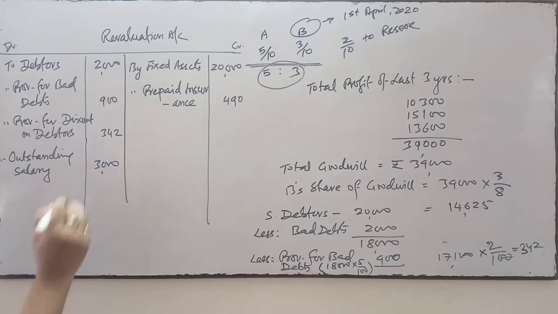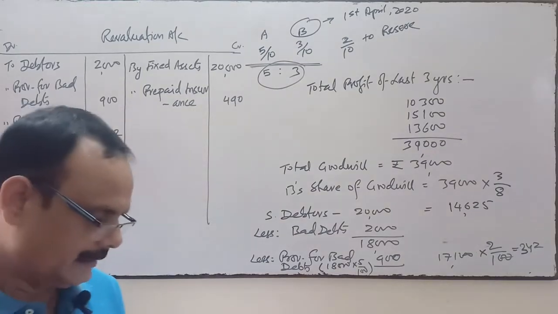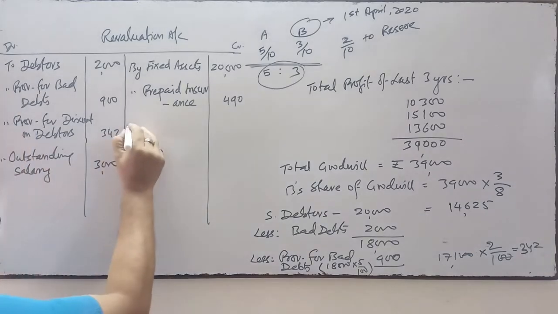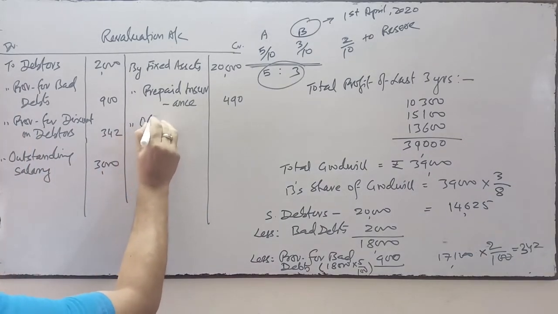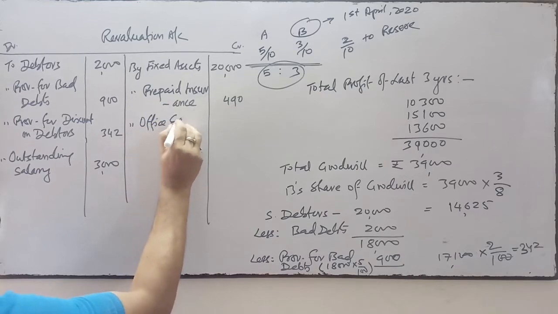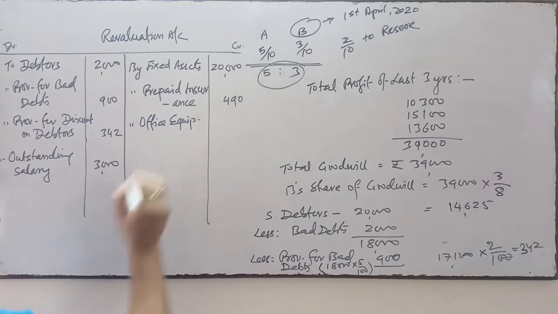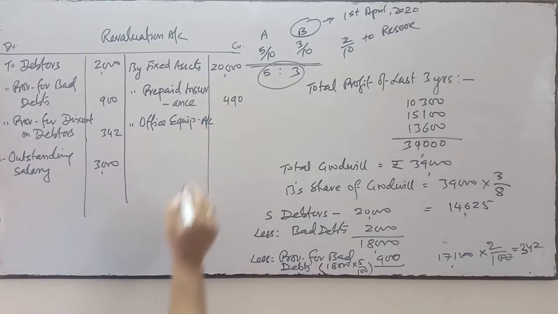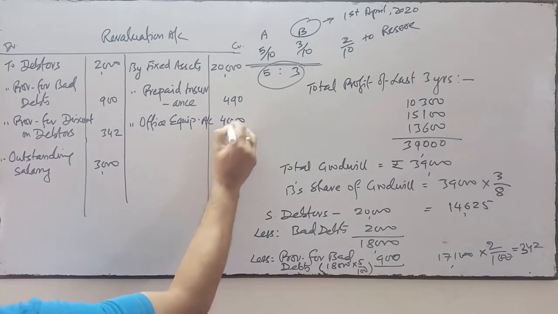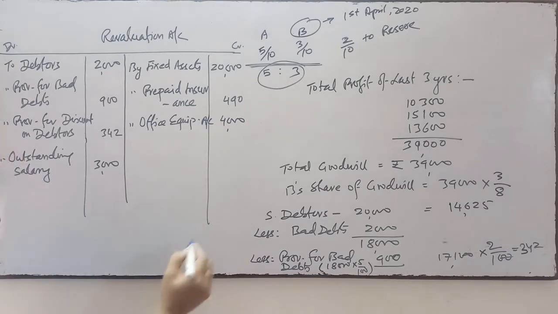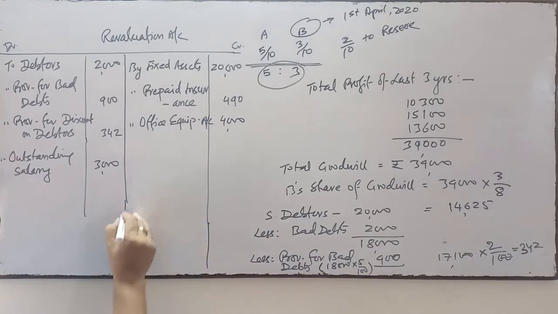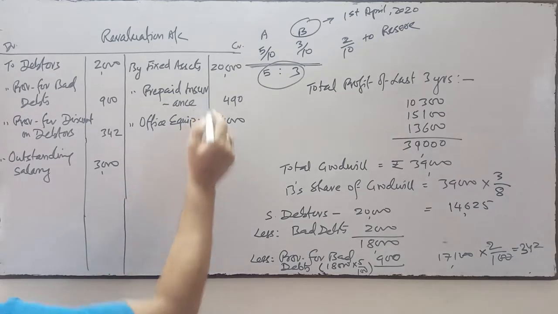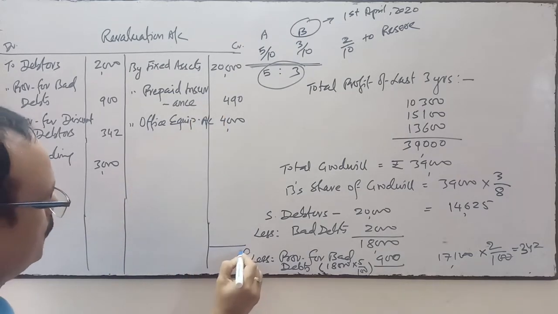There is an old typewriter not recorded in the books. Old typewriter means office equipment. Typewriter comes under office equipment account. It's an unrecorded asset, it's 4,000. So now we'll see which side total is more and which side total is less. Clearly, the credit side total is more.